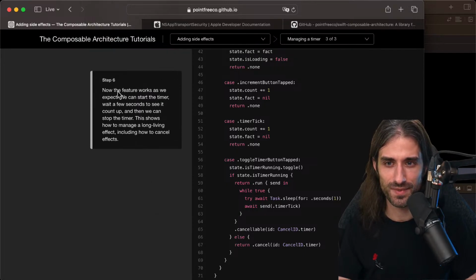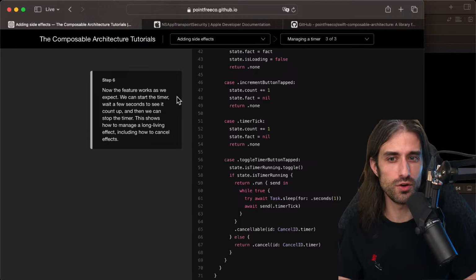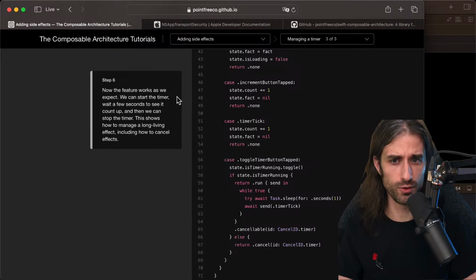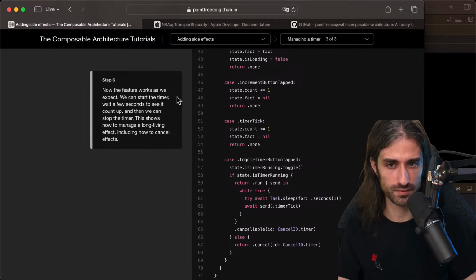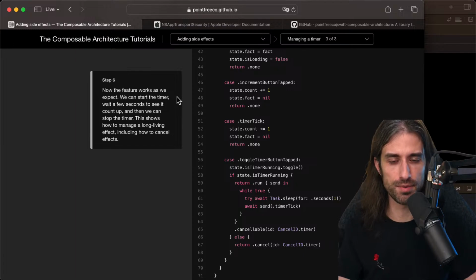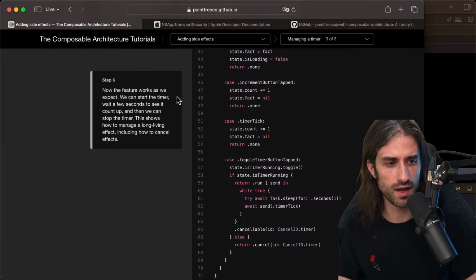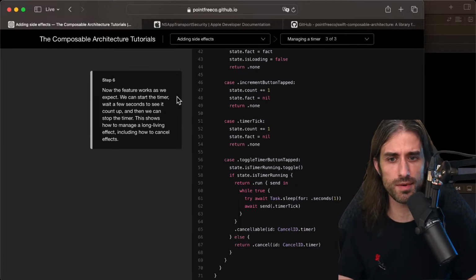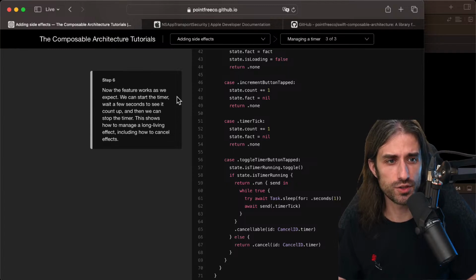Okay. So step 6, now the feature works as we expect. We can start the timer, wait a few seconds to see it count up, and then we can stop the timer. This shows how to manage a long-living effect, including how to cancel effects, which is something important and not necessarily trivial. I remember a few years ago seeing a talk about PromiseKit and how challenging it was to actually cancel some promises in the call chain.